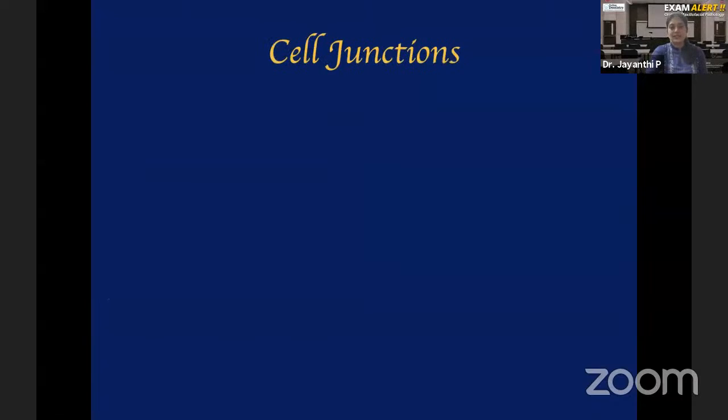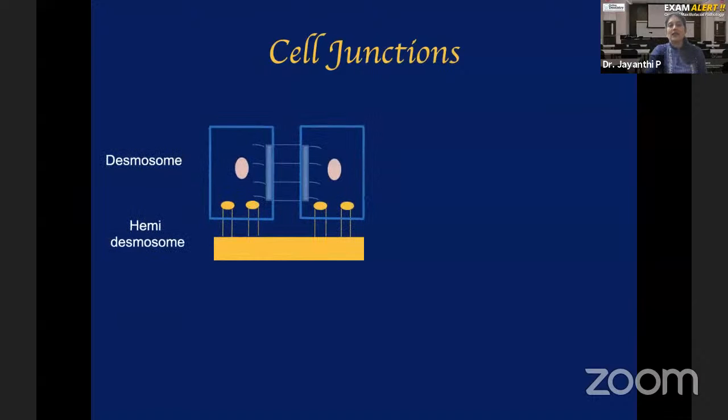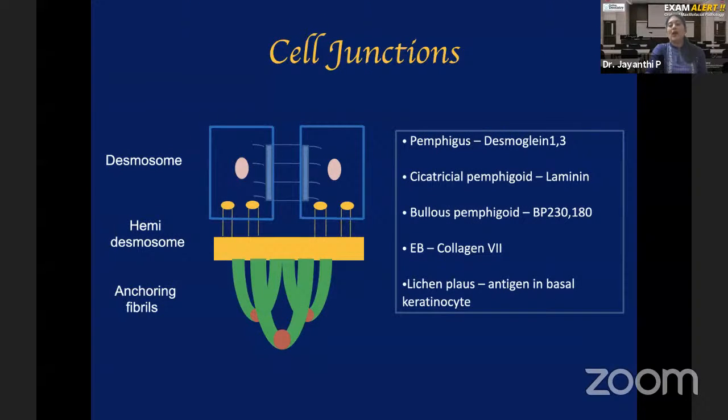Now I'll go back to the previous slide. I showed you these desmosomes and hemidesmosomes, right? Now, these desmosomes are made up of some proteins. One important component of desmosome is called desmoglein. Autoantibodies are formed against desmoglein 1 and 3 in case of Pemphigus. So please understand here, desmoglein is a component of desmosome. What is desmosome? Desmosome is the cell-to-cell attachment of the epithelial cell. So desmoglein is a part of desmosome.